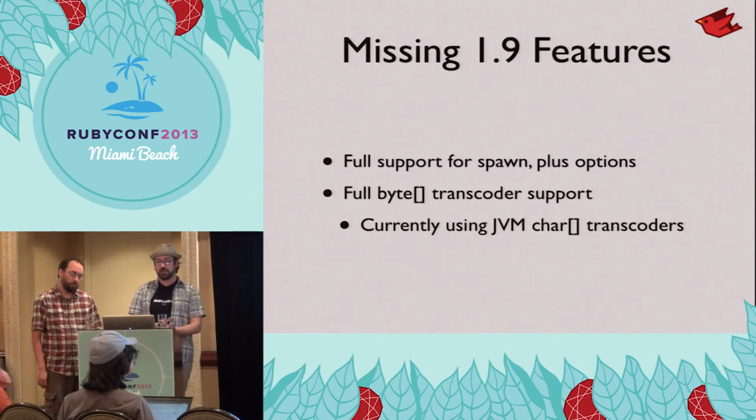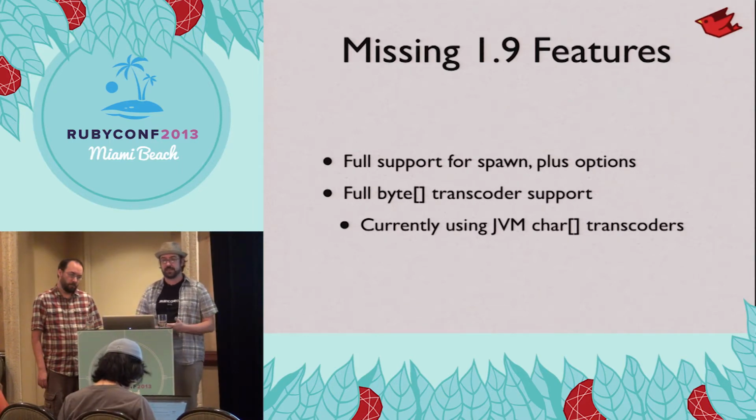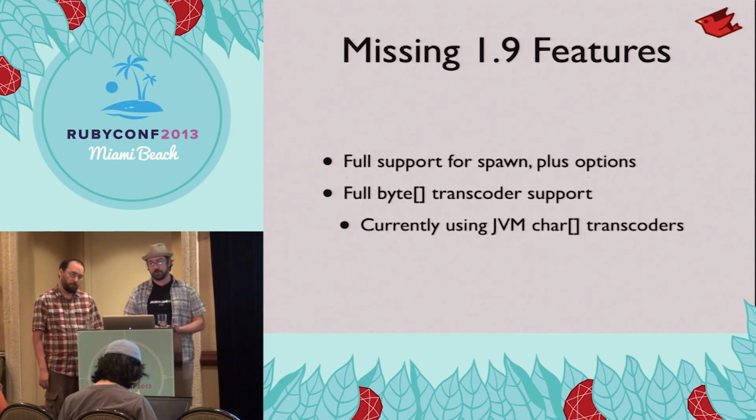So things that we know are still missing. From 1.9, spawn plus all of the different file opening options and redirects and other things, there's a lot of those pieces missing. Largely missing because the JVM's process management APIs don't support most of them. It's very difficult to do them. We'll probably have to do a native call out to have full support for them.